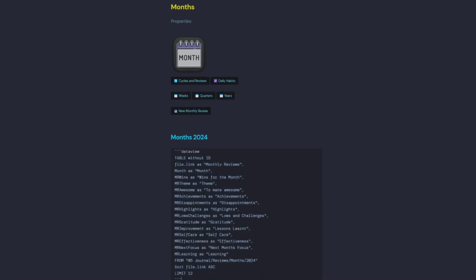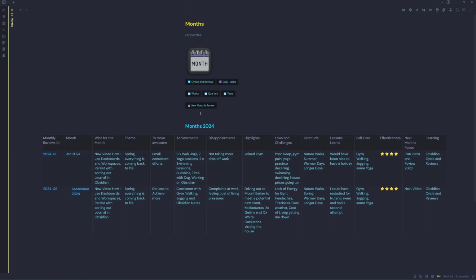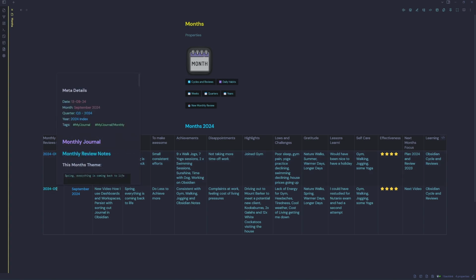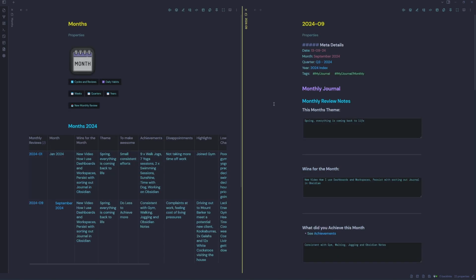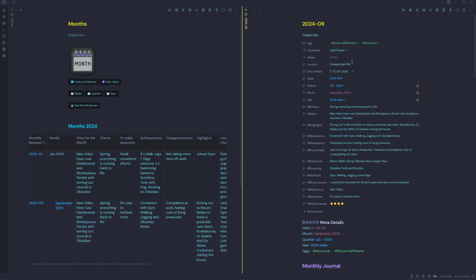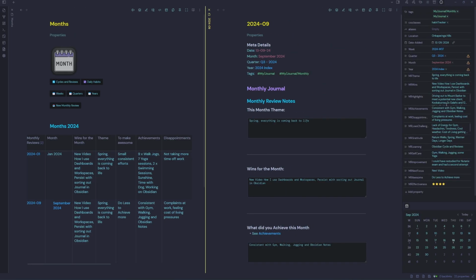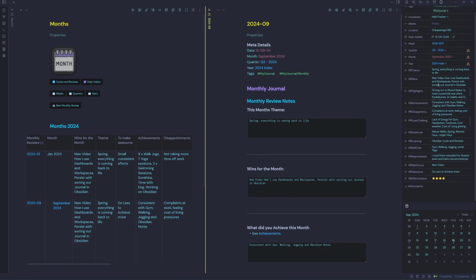You can also add a filter here when these months start building up. I've only got 2 at the moment. So if we open up September, we can see it's much similar to the weekly and the daily. We've got all metadata here. Open up our right pane, we can see we have our metadata here as well. So we have basically what's shown here on the left-hand side, all pulling into this data view query.